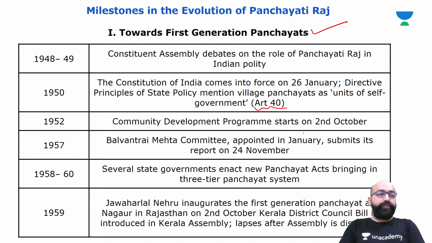Then in 1952, the community development program starts on 2nd October throughout the country.